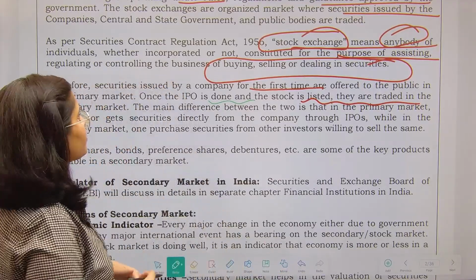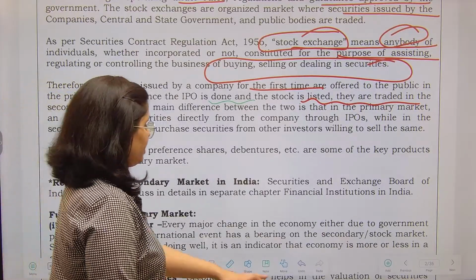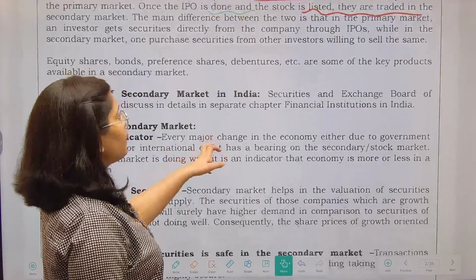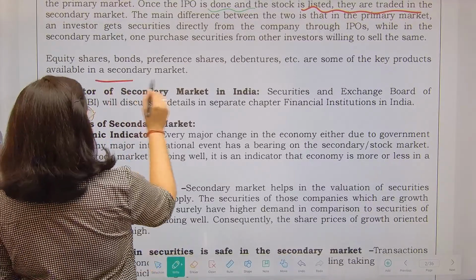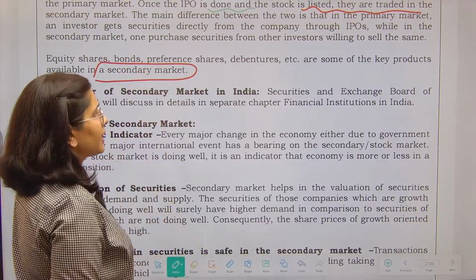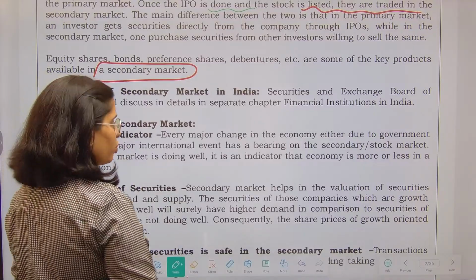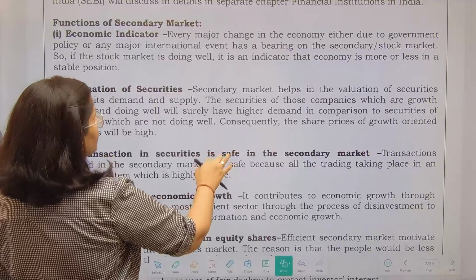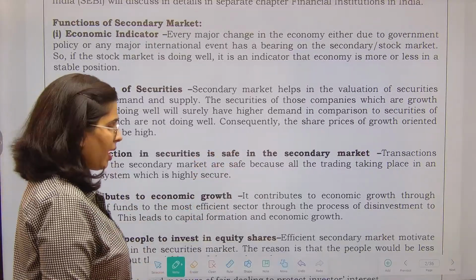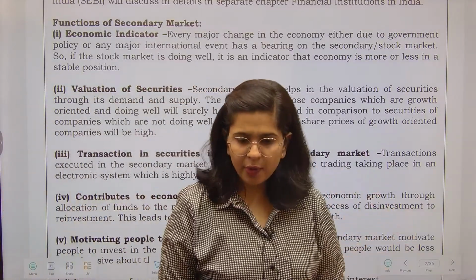Fine. Now the next thing is equity shares, bonds, preference shares, debentures. These are some key products that are available in the secondary market. Fine. Regulator of the secondary market in India, who is that? The Securities and Exchange Board of India, that we already know. Now what are the functions of the secondary market? Let's see this one by one.